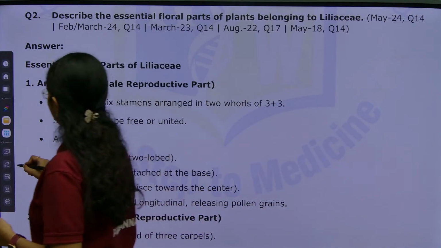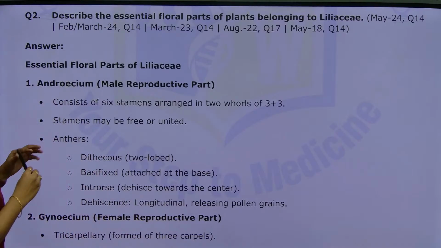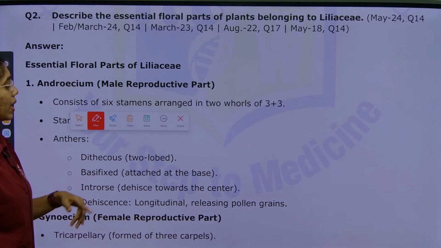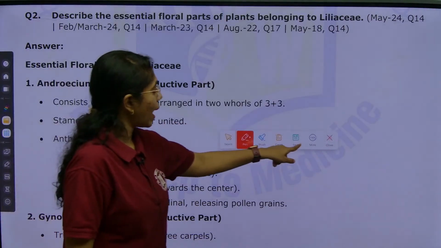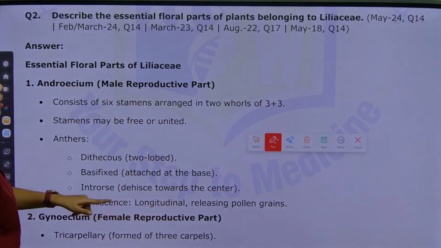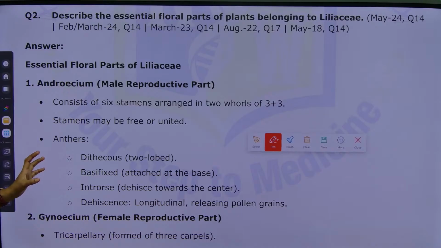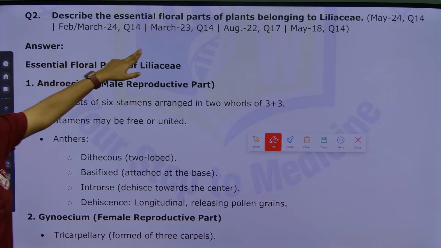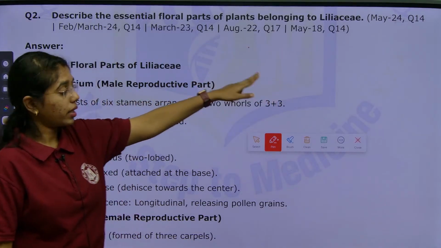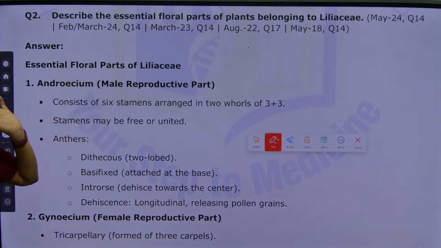Next is: describe the essential floral parts of plants belonging to Liliaceae. For the Liliaceae family, we have to explain the essential floral parts. Essential floral parts are what? Androecium and gynoecium, right? This is a question asked multiple times, in 2024, 2023, 2022 and 2018. These many times the question is repeated.